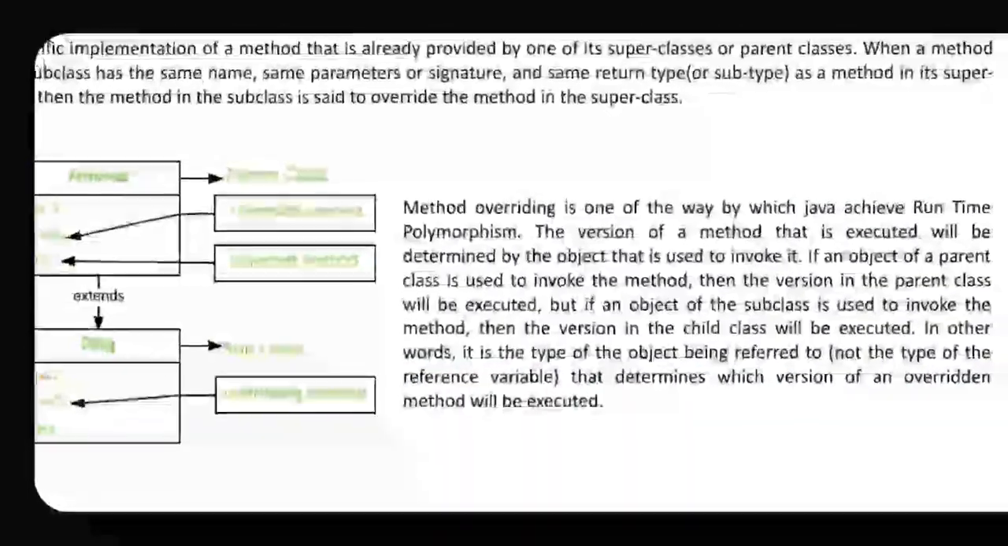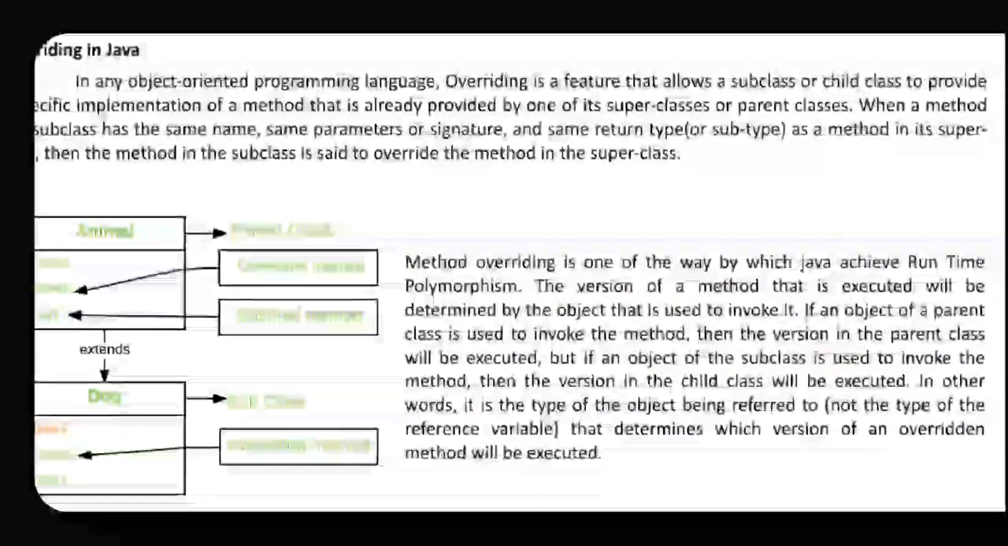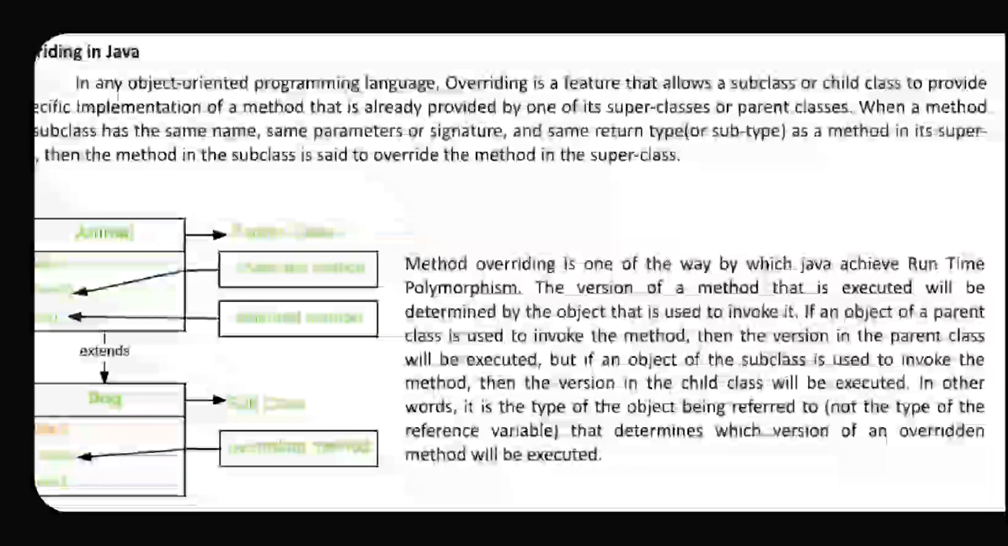So we can have a simple statement here. I will just read it for you. Method overriding is one of the ways by which Java achieves runtime polymorphism. The version of the method that is executed will be determined by the object that is used to invoke it.